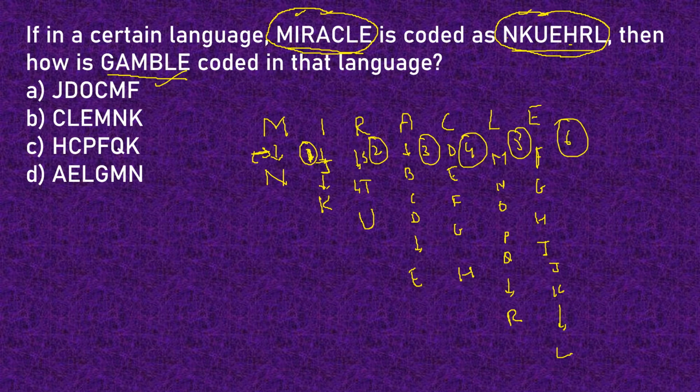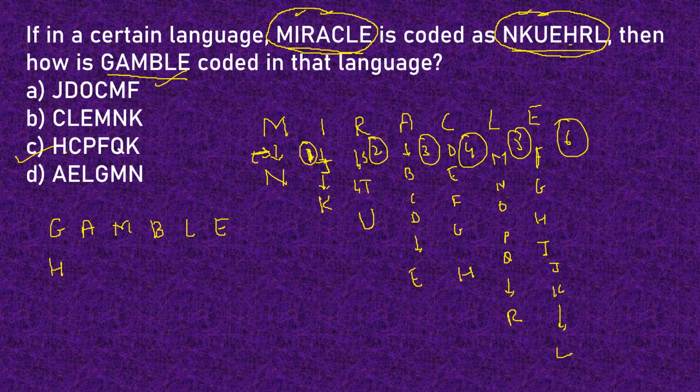The same way we are going to create a code for the word gamble. G-A-M-B-L-E. Immediately after G, what do we have? H. That means our code starts with H. So it's very obvious here that our answer will be option C, because this is the only one beginning with H. But still, in order to be comfortable, let us check one more position.